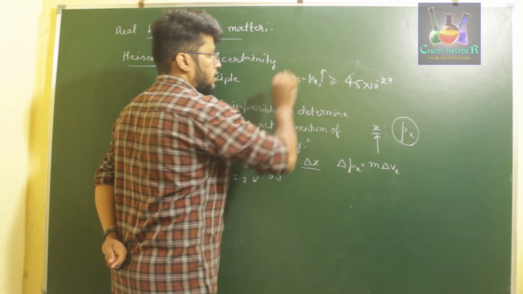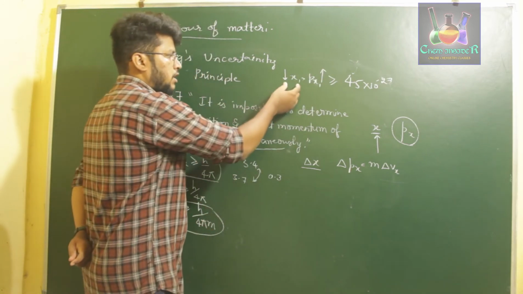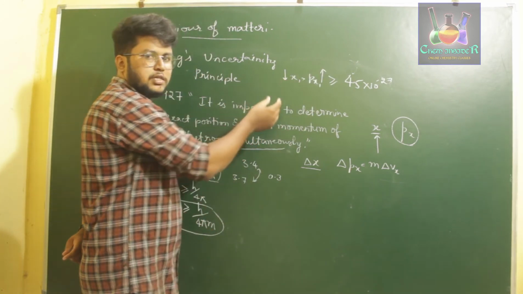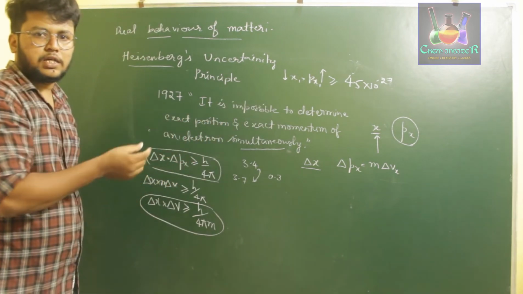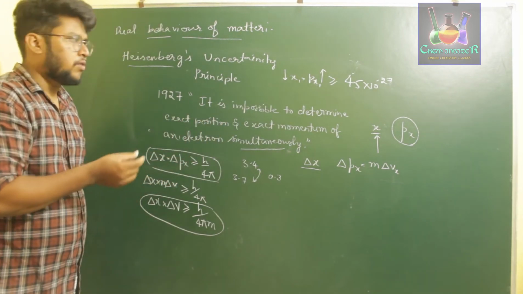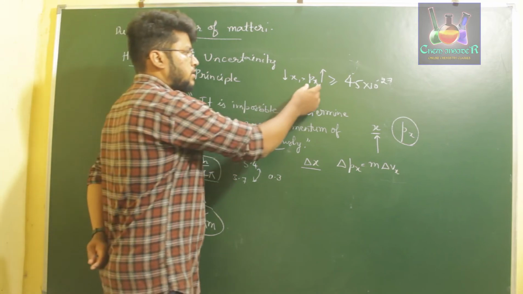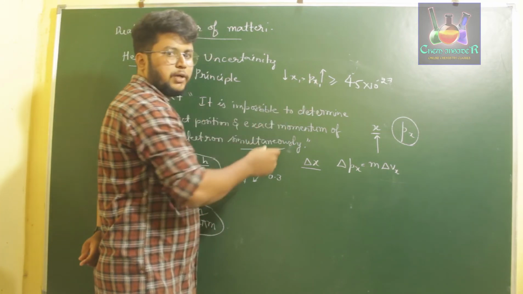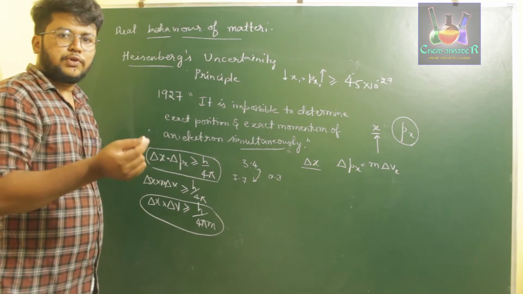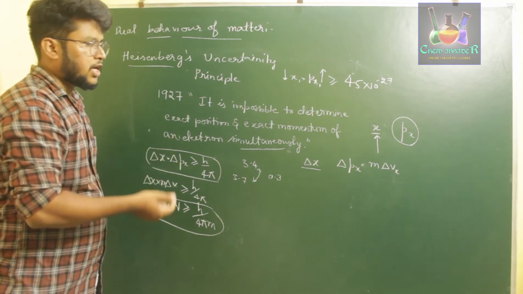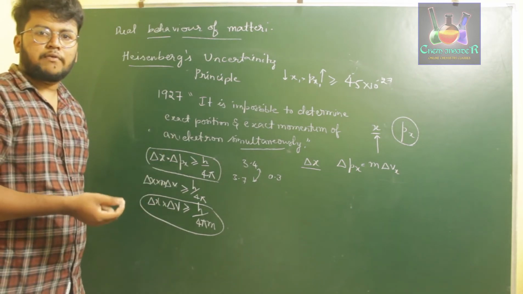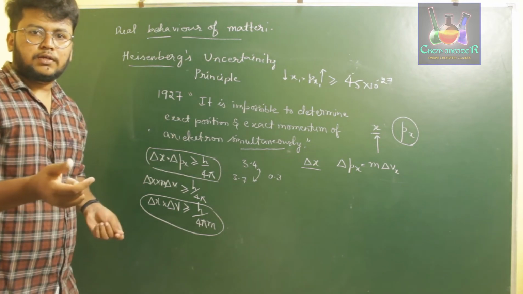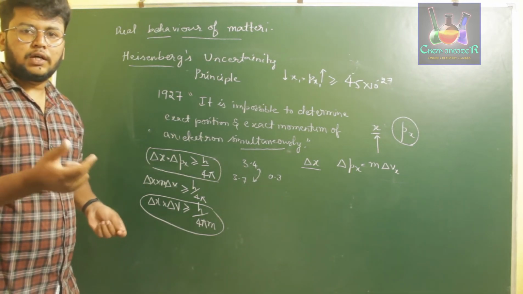automatically px increases. That is, if the uncertainty of position is a small value, then automatically the uncertainty of momentum will be a greater value. That is, if you determine the almost exact value of position, you will have a greater difference in momentum of an electron.